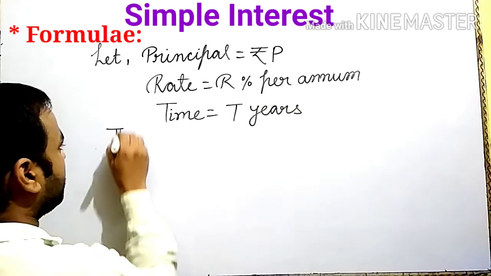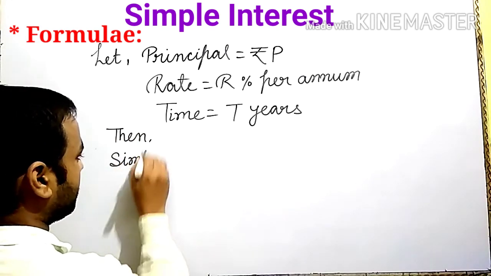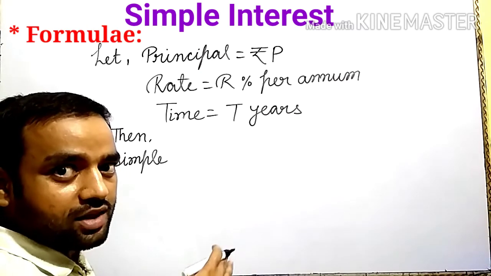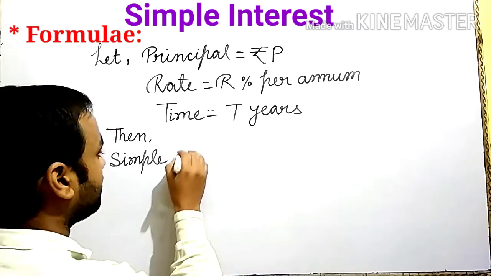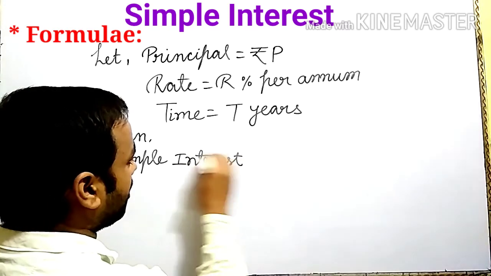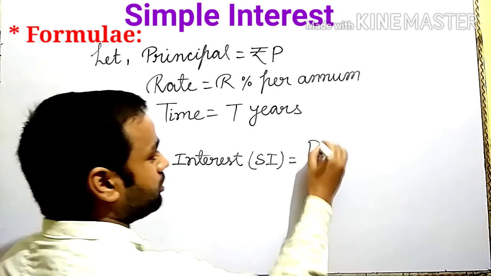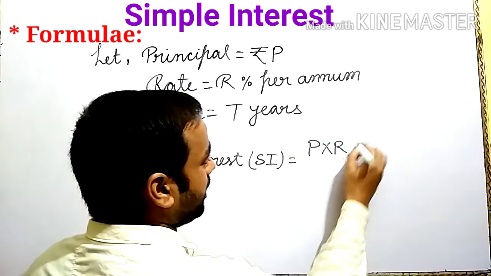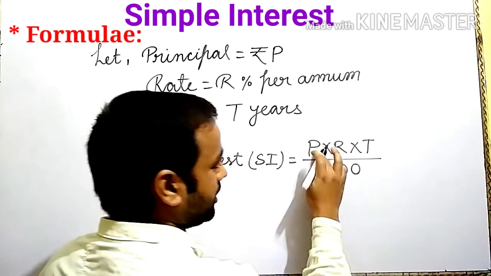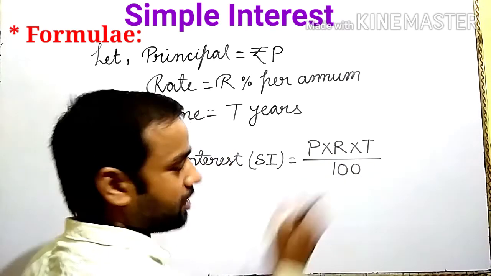So then simple interest, or otherwise only interest. Simple interest. In short form write SI is equal to P into R into T upon 100. Here P for principal, R for rate, T for time, upon 100.